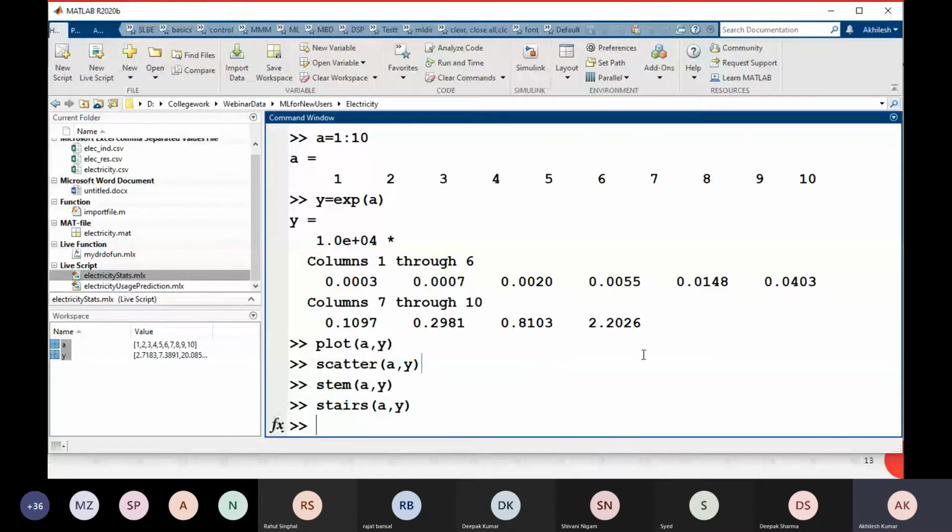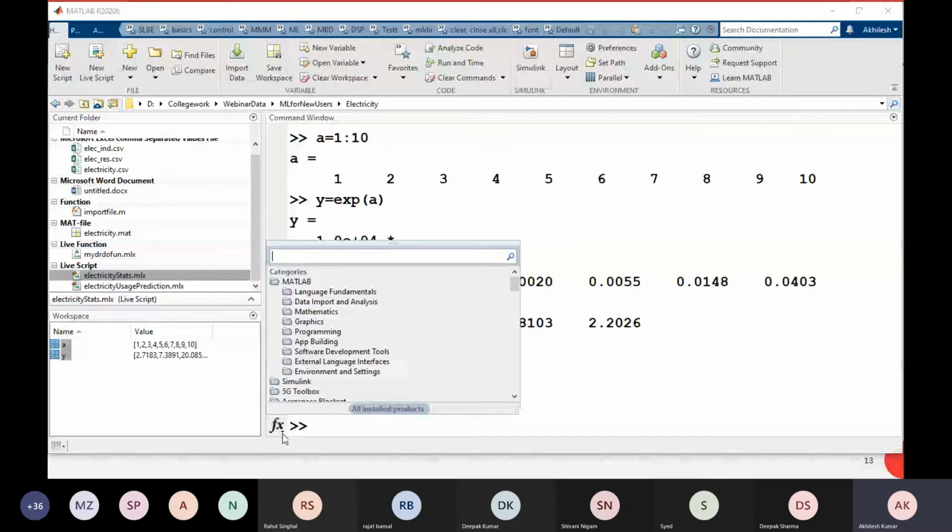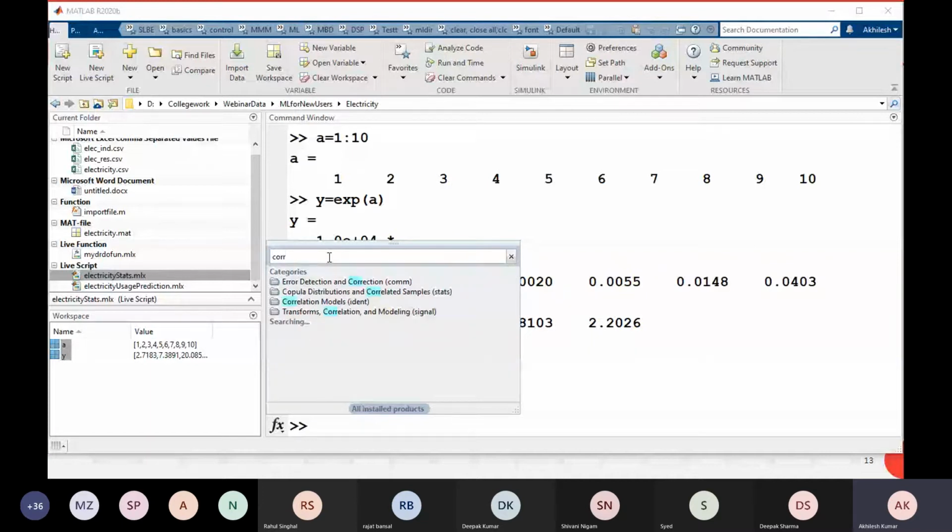The first way to get help: you see that we have an option, fx, right? Just click on this. The first time you click, it will take a little time. Let's say I want to find out the correlation between data, and I don't know what the function is. So I will simply type a few letters here, and whatever functions are available by this name, it shows you, and below you see it is written function.